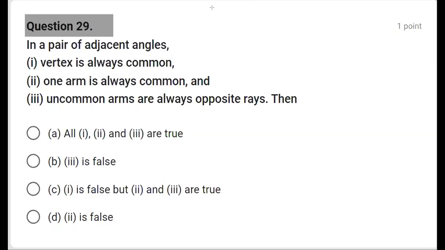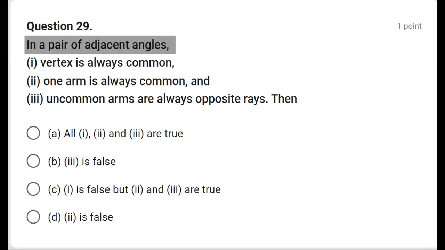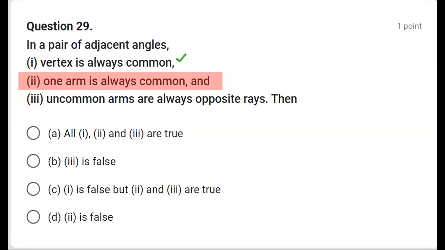In question number 29, related to the previous one, it says, in a pair of adjacent angles, what conditions are there? Number one, they have a common vertex. They always have a common vertex. Yes, it is true. The next says one arm is always common. That is also correct. This is also a condition for a pair of adjacent angles. So this statement is also correct. That is, they have one common arm.